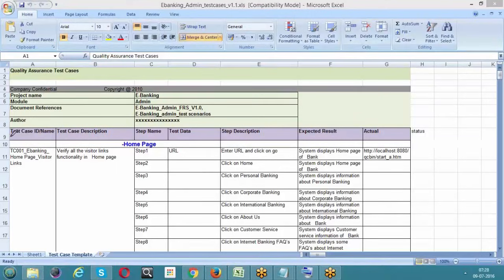Let's start with test case ID. This is the very first field in your test case. It can be test case ID or test case name. This ID or name works like a label for the test case, so it should have a naming convention, and we need to follow it. Basically, it starts with a unique number like test case 001 or test case 0023, depending on the number of the test case in a sequence. If it is the first test case, then obviously it will be test case 001, followed by the project you are working on. I am working on an e-banking project.